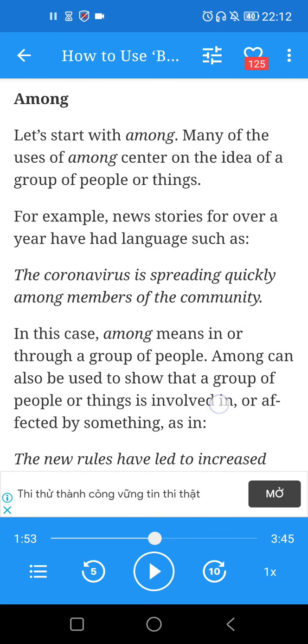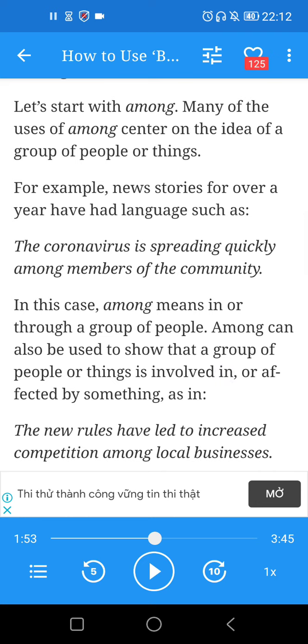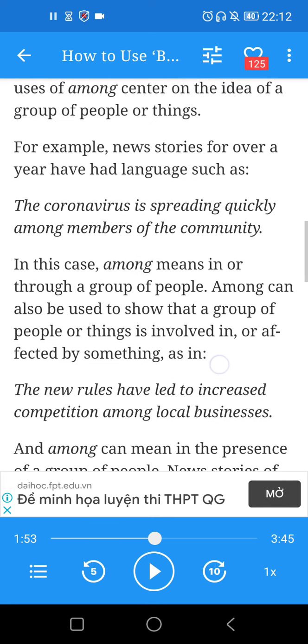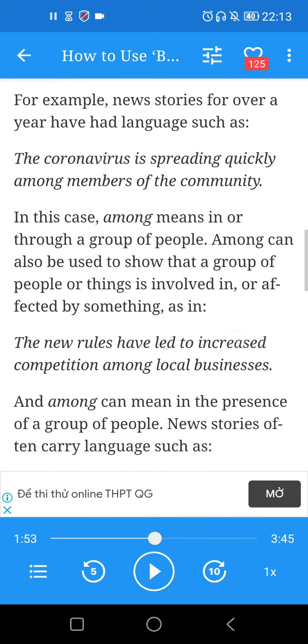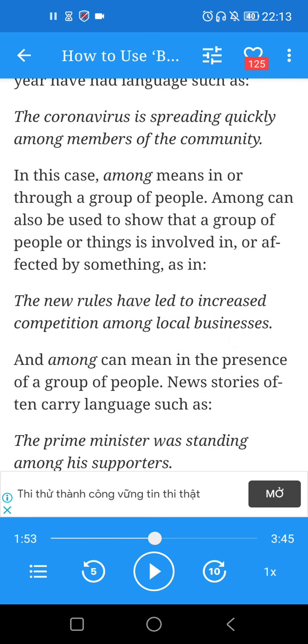Let's start with among. Many of the uses of among center on the idea of a group of people or things. For example, news stories for over a year have had language such as, the coronavirus is spreading quickly among members of the community. In this case, among means in or through a group of people.